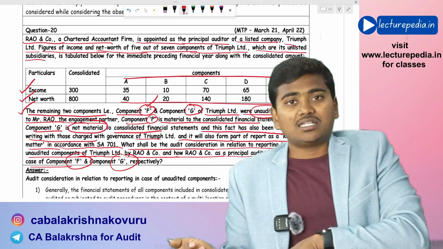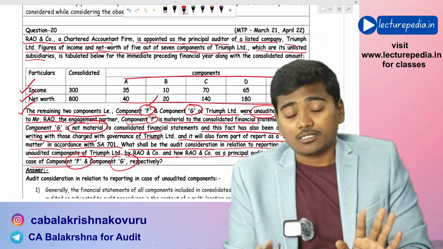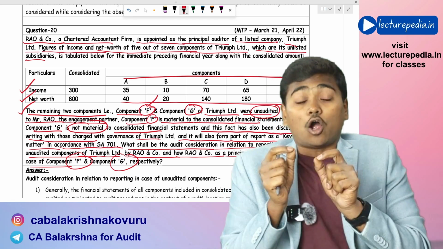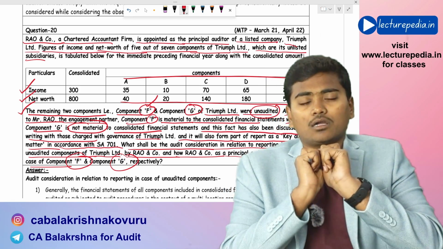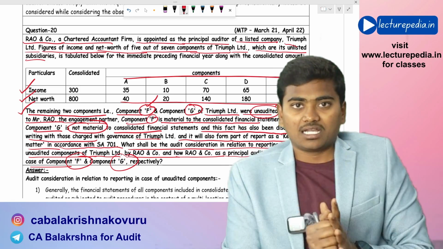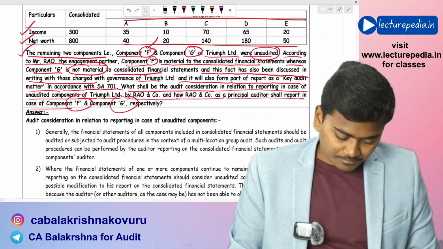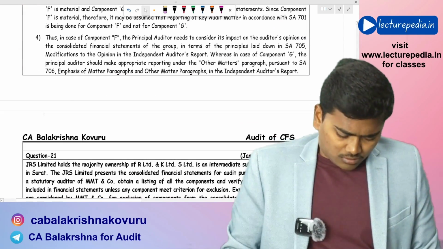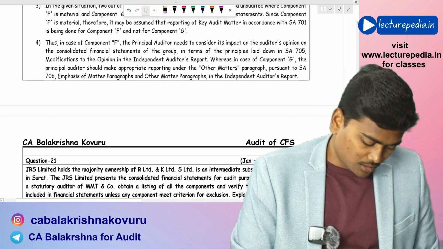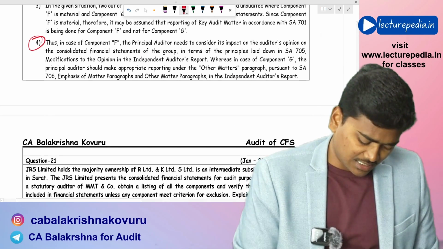Coming to component Z, it is also not audited, but it is immaterial. Since it is immaterial, the auditor needs to communicate with respect to component Z in the other matter paragraph. That is how he can report. I'll just read the conclusion.